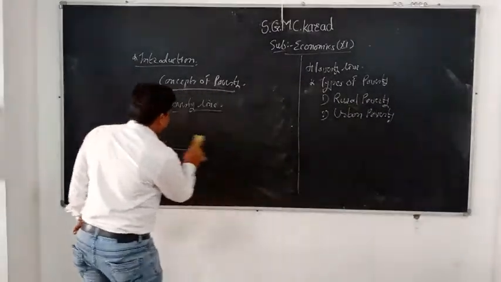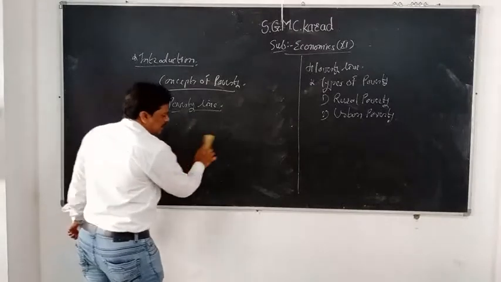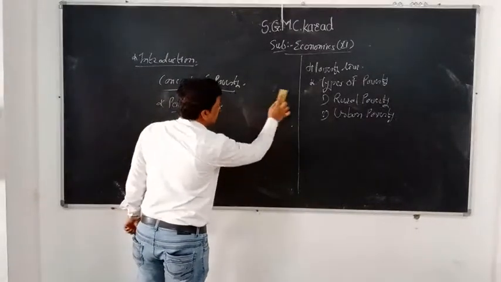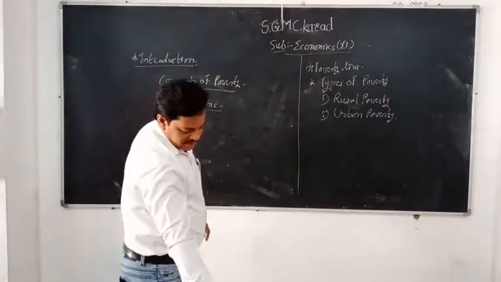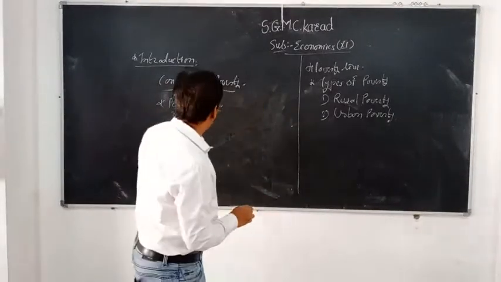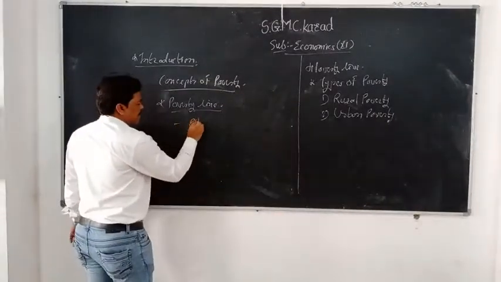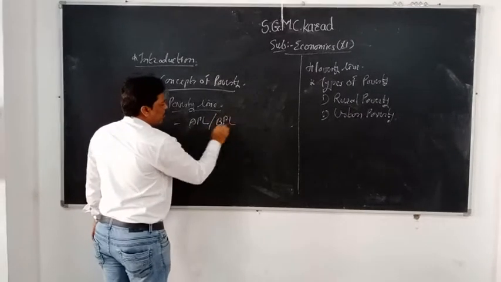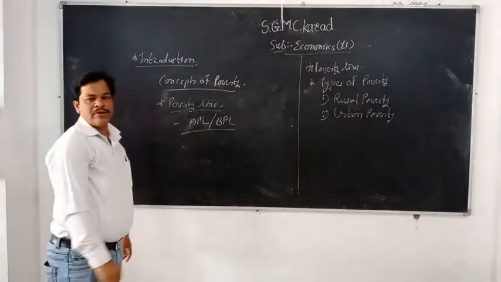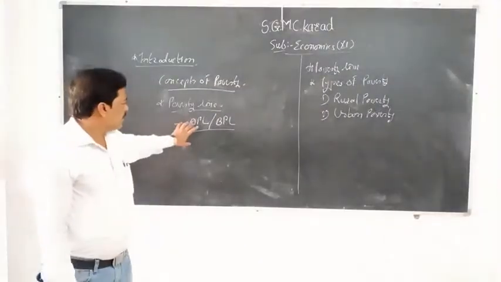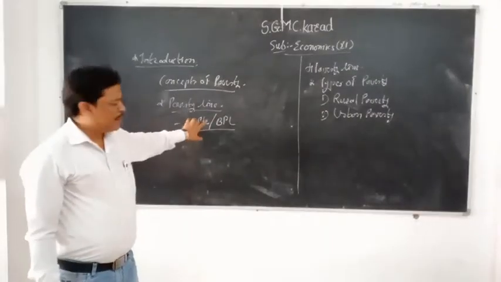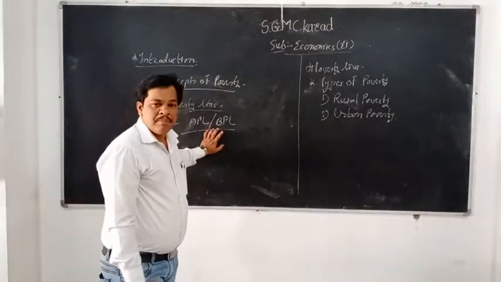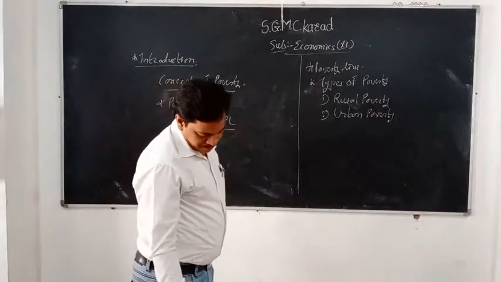So what is the importance of the poverty line? Why is it important, or what standards are there when you discuss the poverty line? The poverty line is very important because it says something about APL, above poverty line people, and BPL, below poverty line people. With the help of the poverty line, you can measure the percentage of above poverty line people and at the same time the below poverty line people. It will help for measurement.